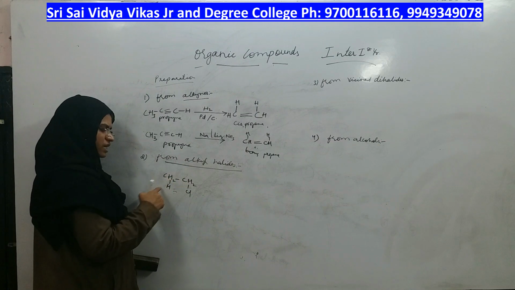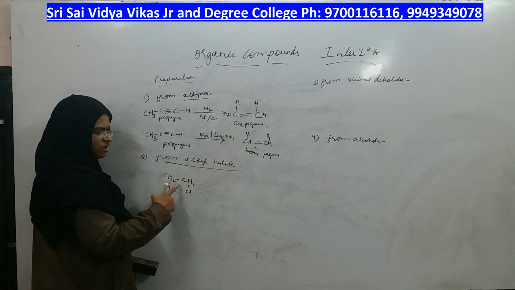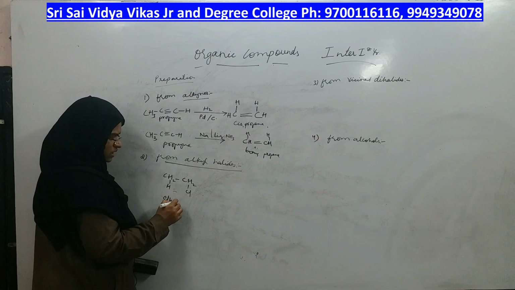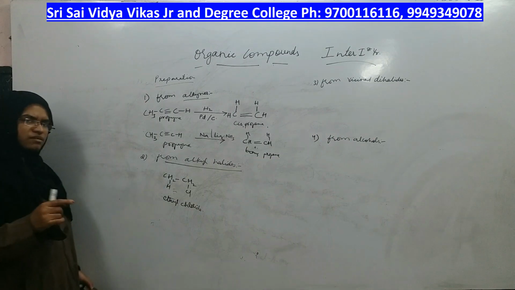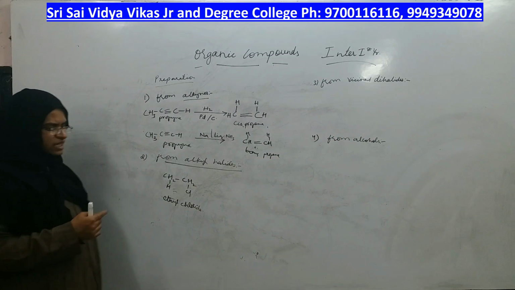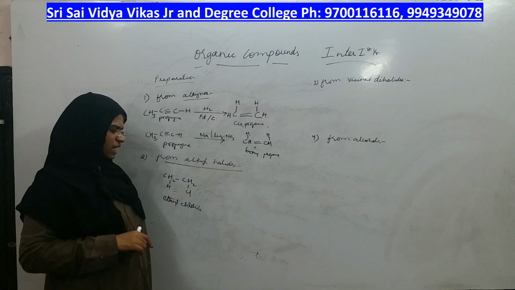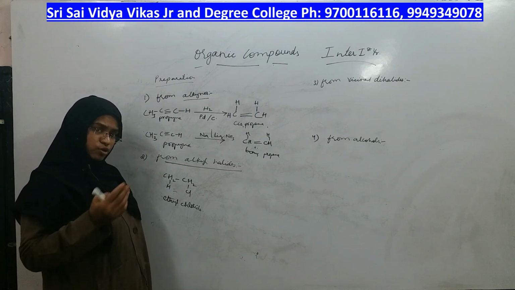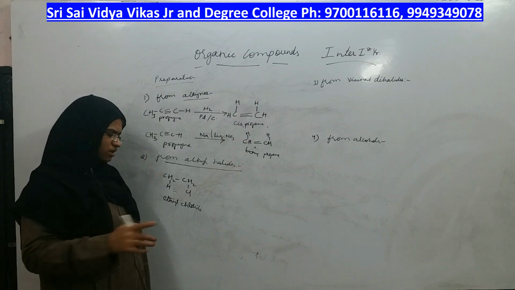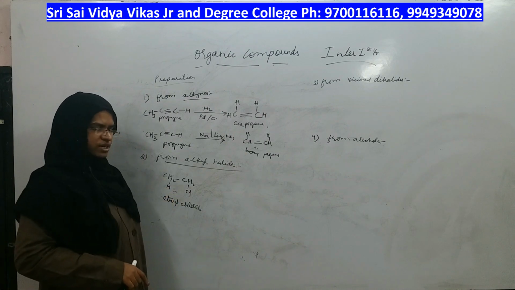All the carbons are getting tetravalency only, or not? Right. What is the name? Ethyl. Can I take methyl chloride to get alkene? No. An alkene with one carbon is not possible. So you should take at least 2 carbons in the alkyl halide. So I will be starting with ethyl chloride.